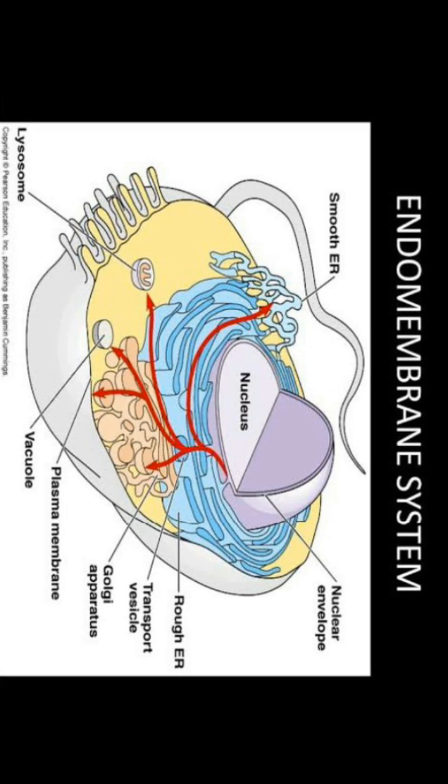The endomembrane system includes the endoplasmic reticulum, shortly called ER, the Golgi complex, also called Golgi bodies, the lysosomes, and the vacuoles. All these four cell organelles are membrane bound structures which are present in the cytoplasm.